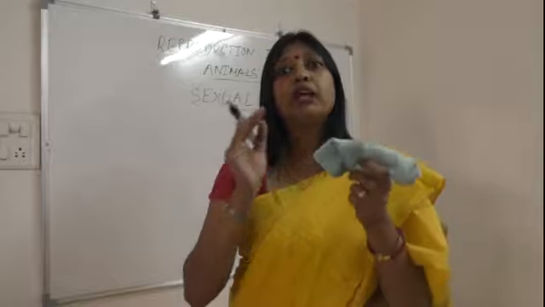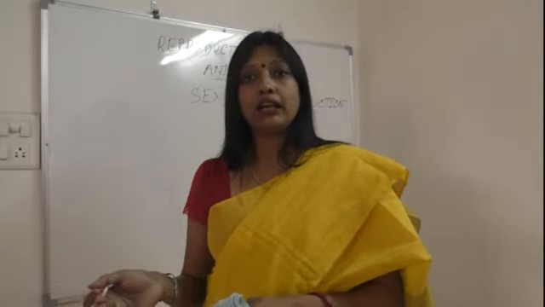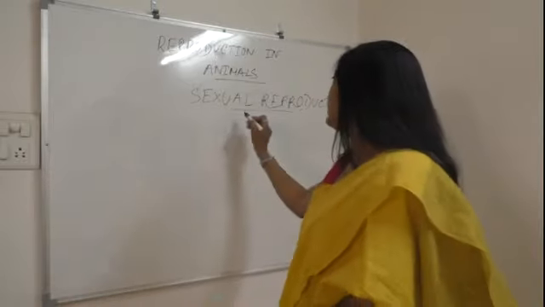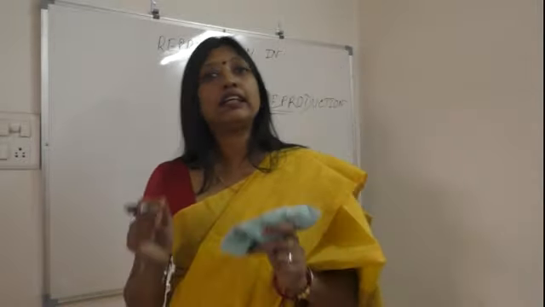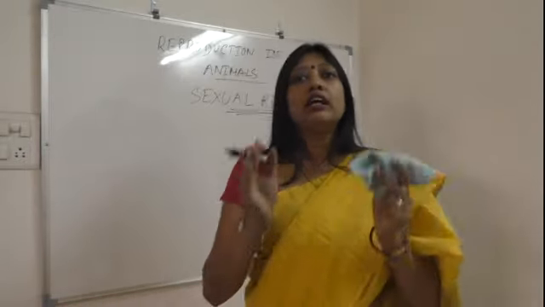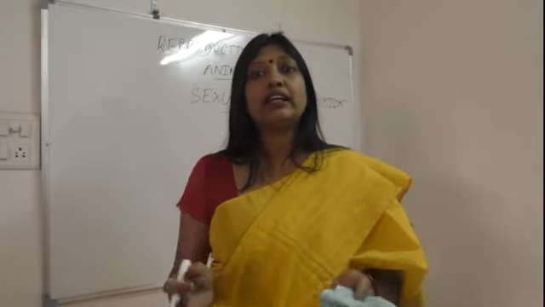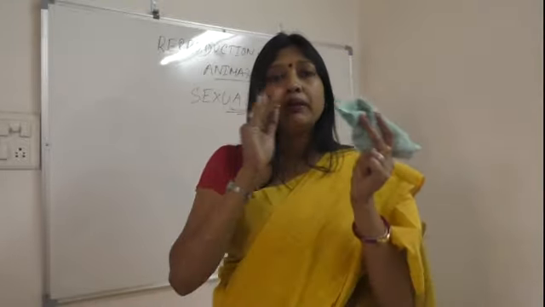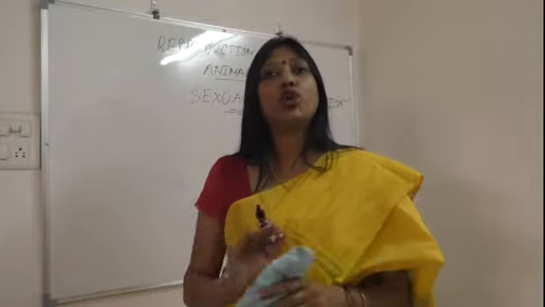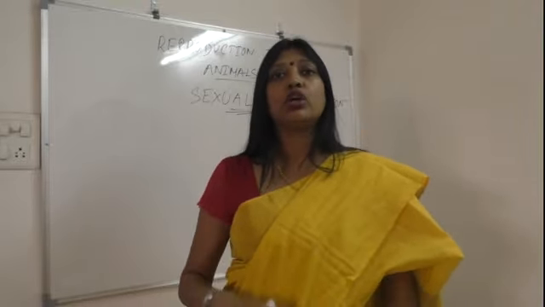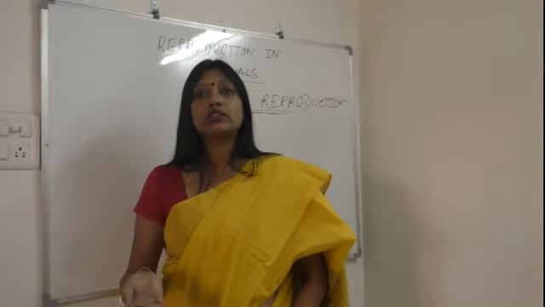That means there should be a male gamete and a female gamete where sexual reproduction is concerned. So what we have learned is that in sexual reproduction two different genders are needed. There should be male and female gametes. Otherwise, there would not be any sexual reproduction.